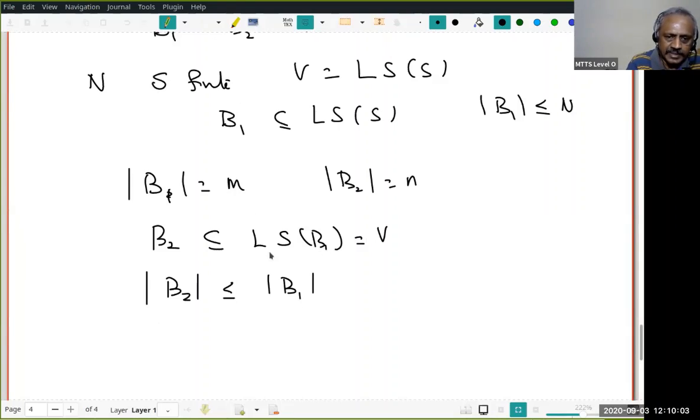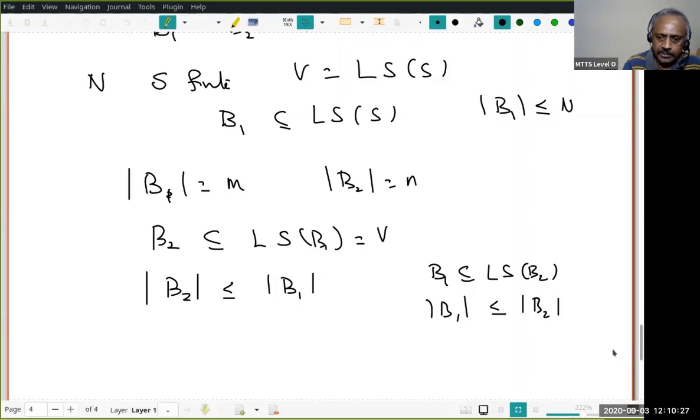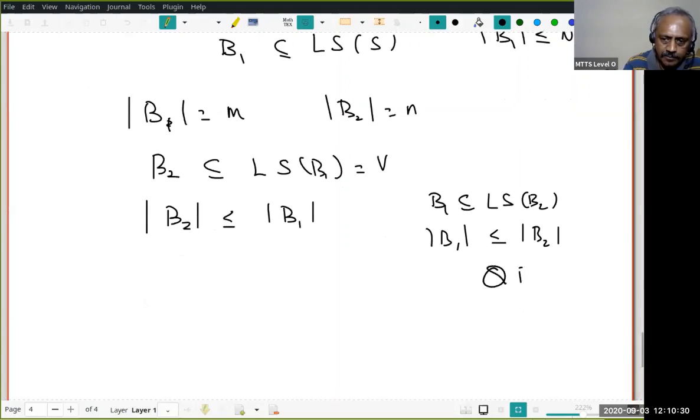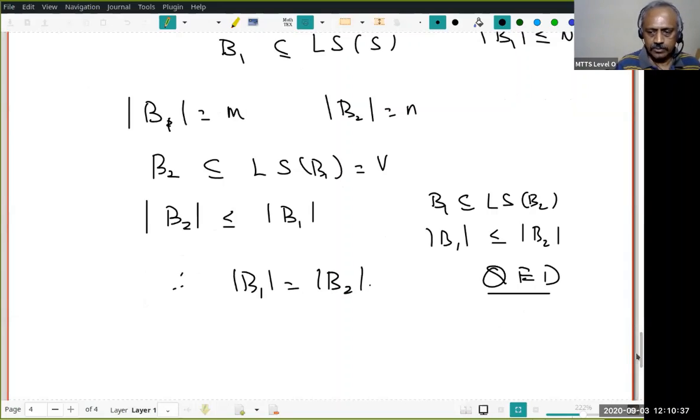B2 is contained in the linear span of B1. Therefore, the number of elements in B2 must be less than or equal to the number of elements in B1. Because if it has more elements, then B2 will be linearly dependent. That's a contradiction. So similarly, B1 is a subset of LS of B2, and therefore the number of elements in B1 should be less than or equal to the number of elements in B2. Therefore equality holds. So the proof follows. You understand that? Therefore the number of elements in B1 is the same as the number of elements in B2. Please go through the proof.